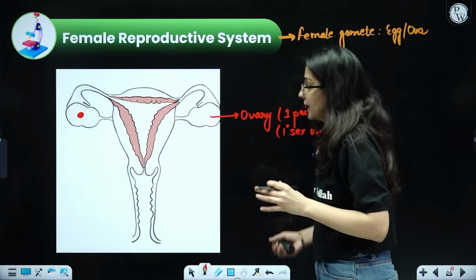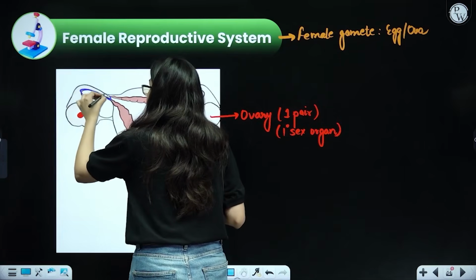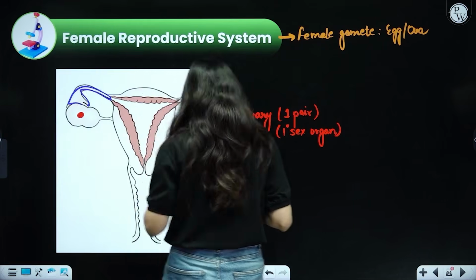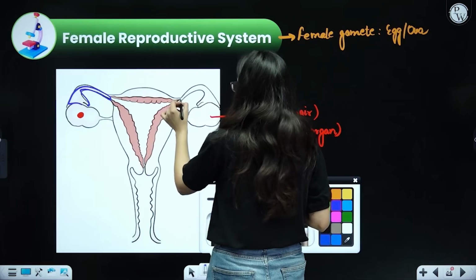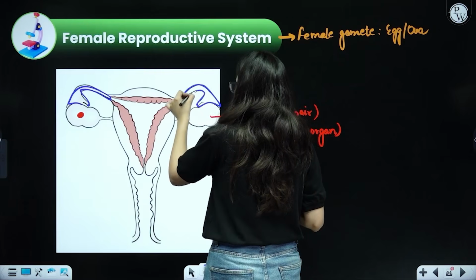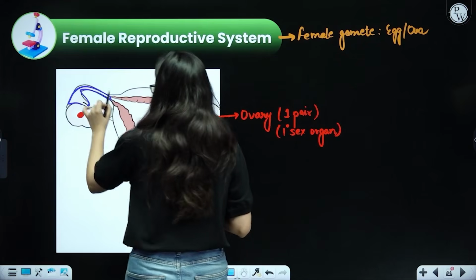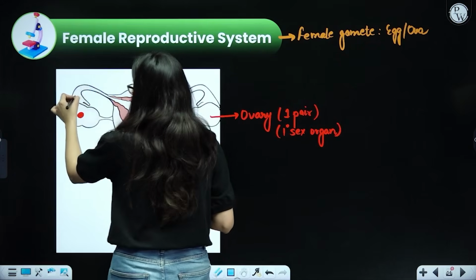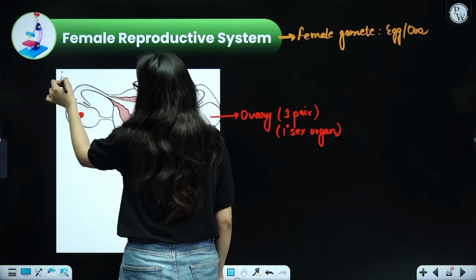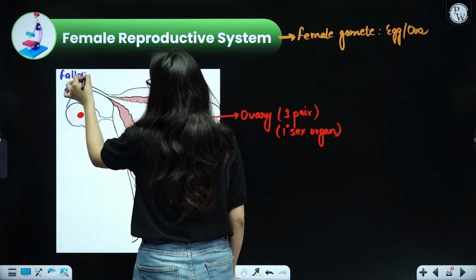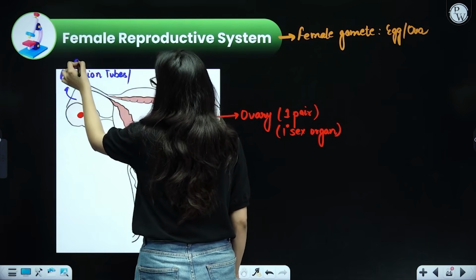Do you see there are some tube-like structures that are emerging from both the ovaries? These are certain tube-like structures, and over here is also a tube-like structure. These tubes are called fallopian tubes, also known as the oviducts. How many are there in number? We can say they are 2, or 1 pair. Fallopian tubes or oviducts.